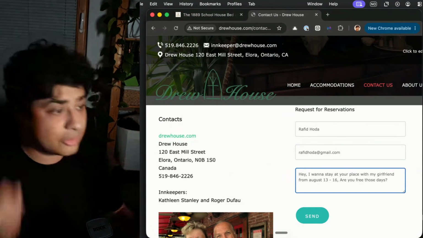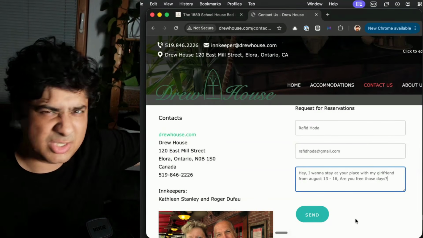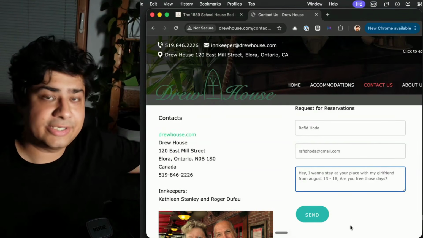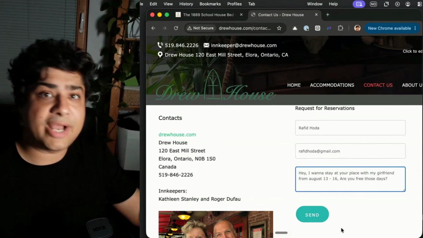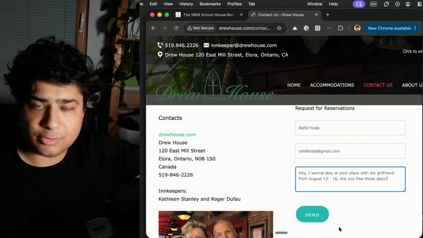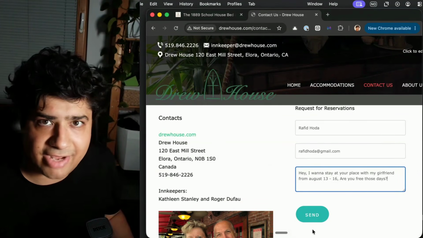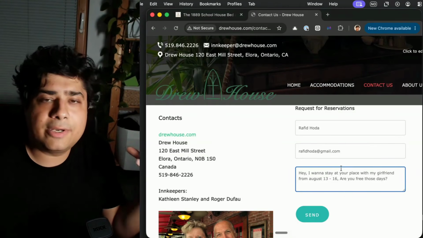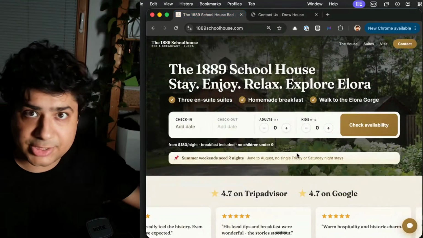That's what it takes. Now you click send, they get the email. Usually it goes to their spam. Then they check it, they reply, usually the same day, 2 days, 3 days. And then you go back and forth through email. You get payment information, you do a bank transfer, and then it's done. Oh my God. Are we living in 1995 or 2005? No, I want an experience like Airbnb or booking.com. So that's what I built for this person.